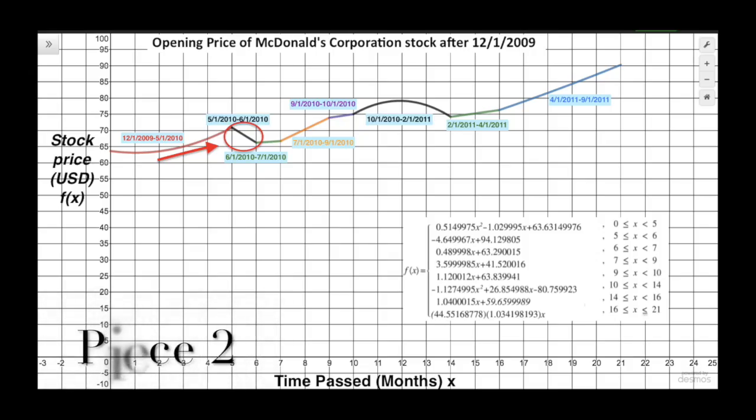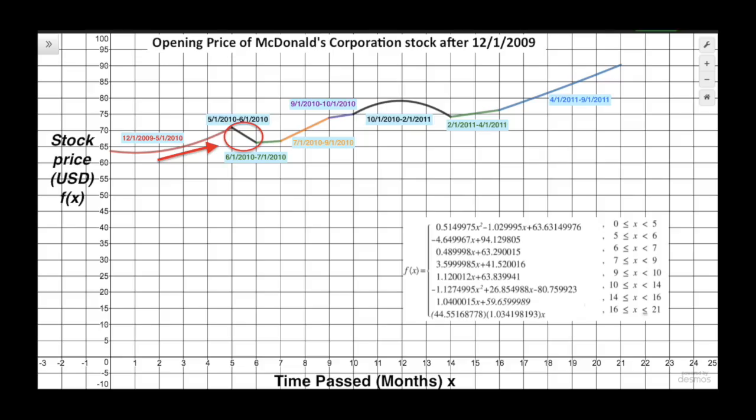Our second piece shows linear decay. This piece starts out at 5 months past and ends at 6 months past. To find the linear equation, we took 2 points and found the slope of the line. Once we found the slope, we were able to use the y = mx + b formula to get the y-intercept. With both the slope and the y-intercept, we were able to get the final linear equation for our second piece. The restrictions for this piece are 5 ≤ x < 6.